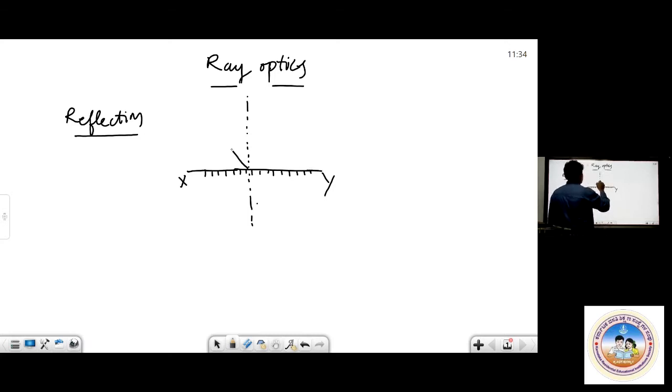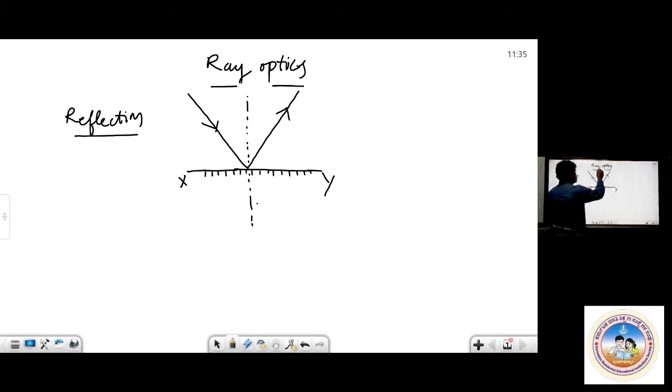A ray of light which is traveling in one medium strikes the reflecting surface and turns back into the same medium. That is called reflection.